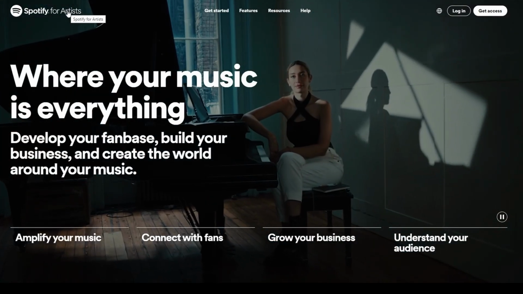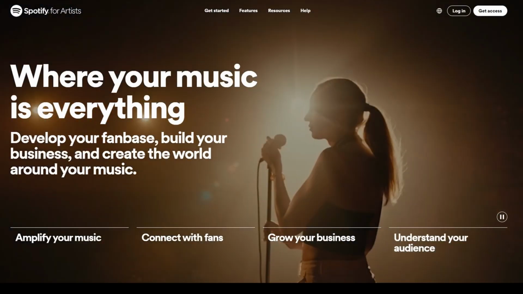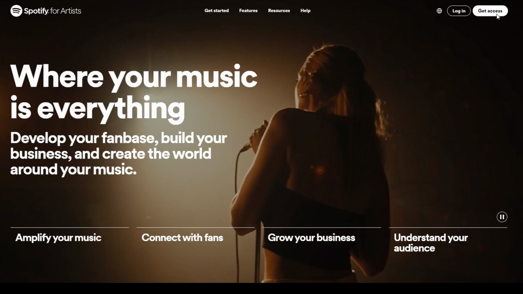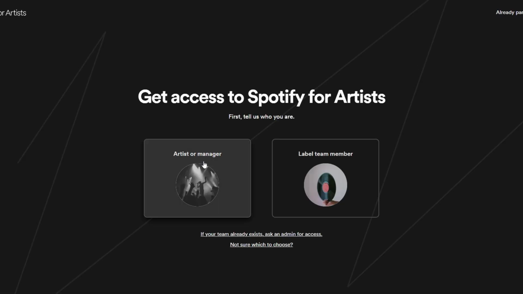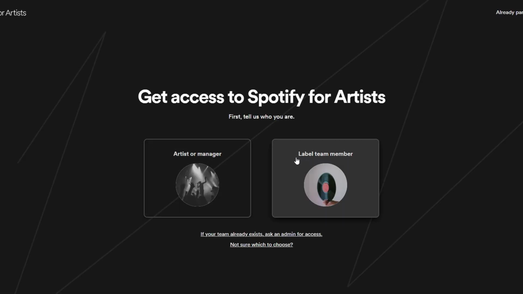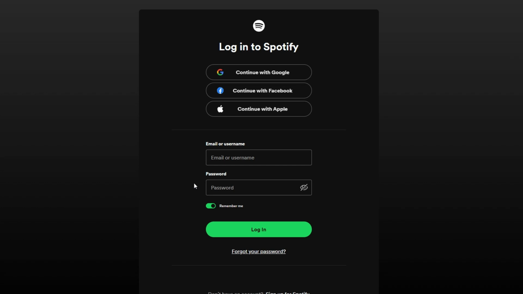Once on the Spotify page, navigate to the top right corner and click on Get Access, and you will see options for Artist or Manager and Label Team Member. Click on Artist or Manager, log in using your existing Spotify account credentials, and if you don't have an account, you may want to create a new one specifically for your artist profile.